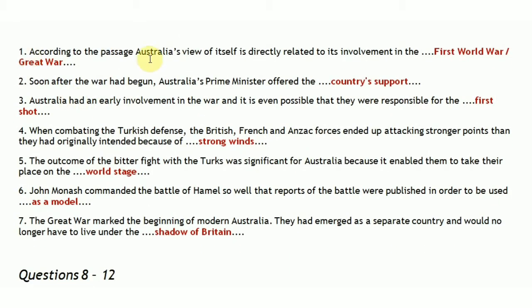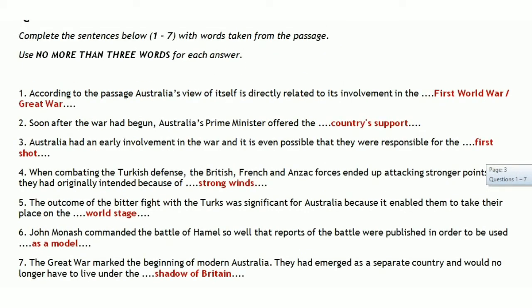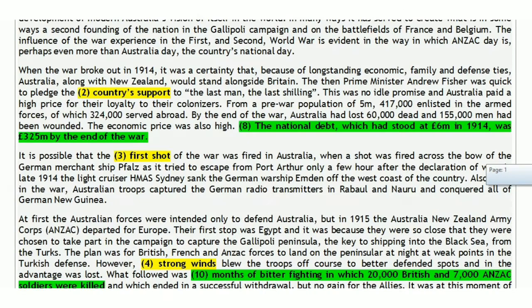According to the passage, Australia's view of itself is directly related to its involvement in the dash. So this is the blank: Australia's view of itself is directly related to its involvement in what? So in which thing was Australia involved, which is directly related to its view of itself? Its answer is First World War or Great War.